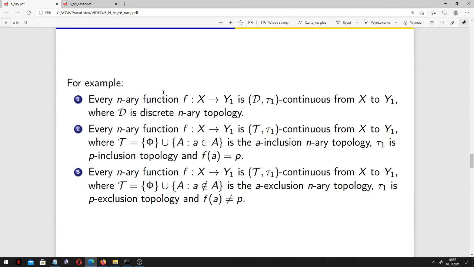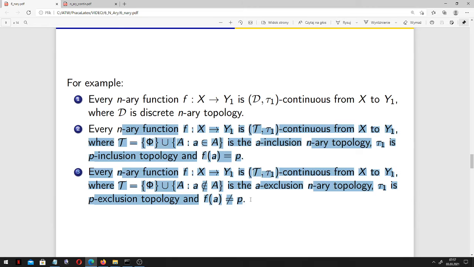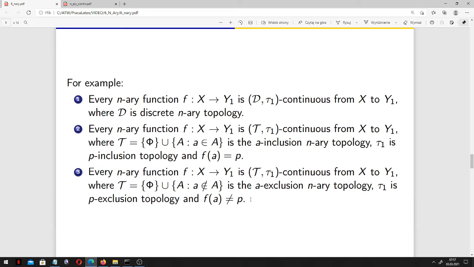For example, every n-ary function is D tau1 continuous if D is the discrete n-ary topology. Here we have two other examples. One is the point inclusion n-ary topology, and the second one is the A exclusion n-ary topology. There were also other examples of n-ary topologies in our preceding presentation, and moreover, you can look into the bibliography and consider even more different examples.